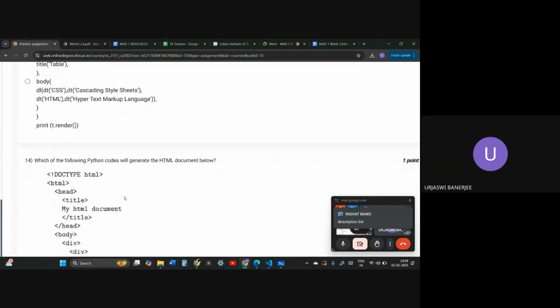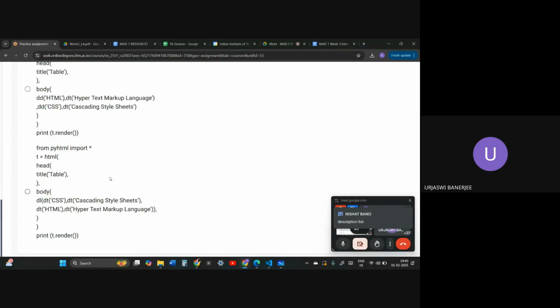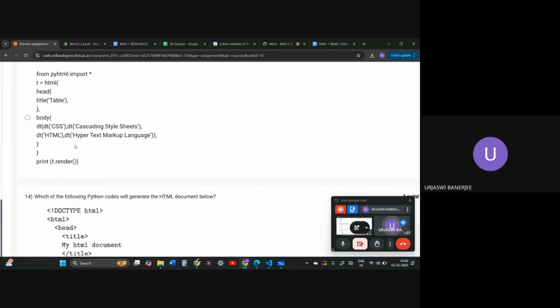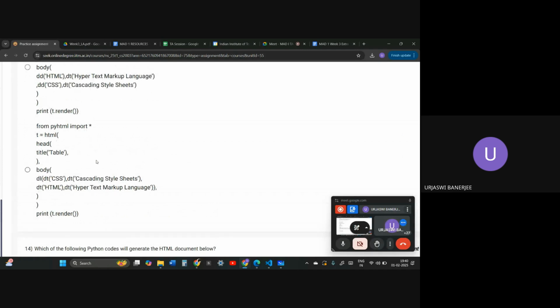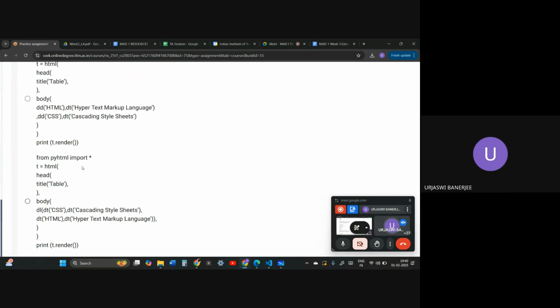Description list, and description data, description table, if I'm not wrong. So is this question clear? DT is description table, DL is description list, and DD is description data.